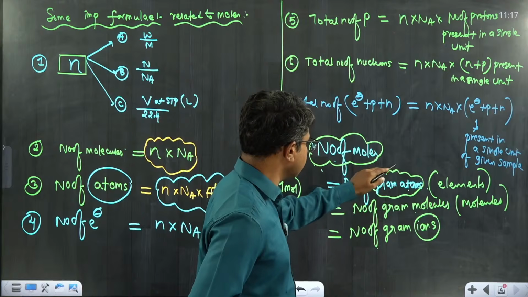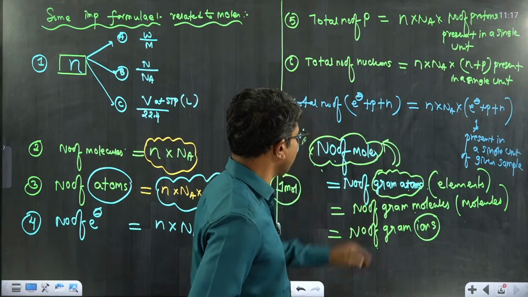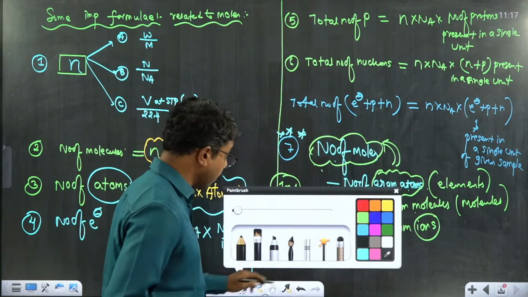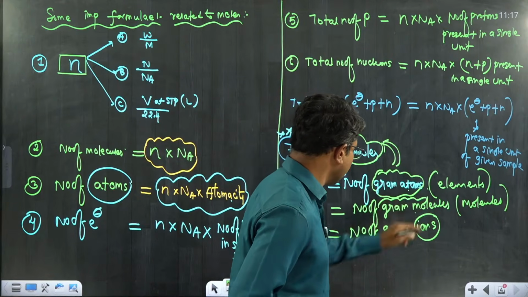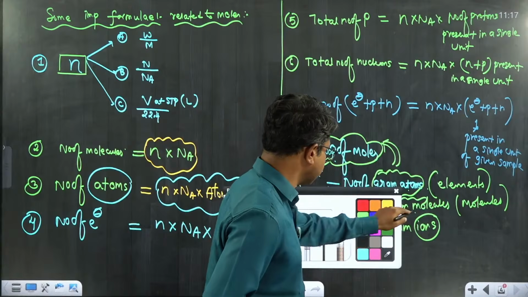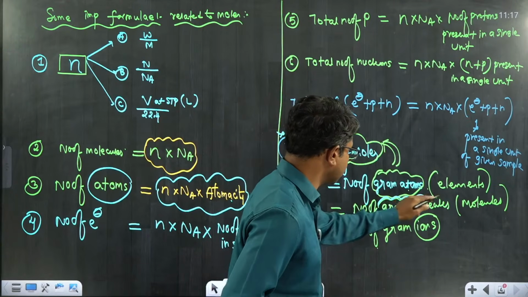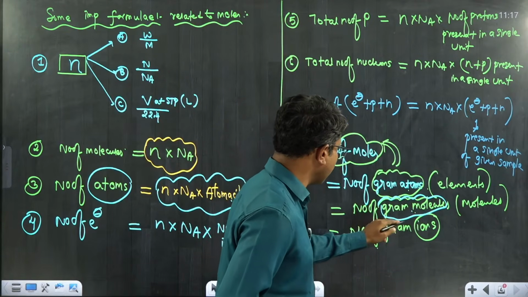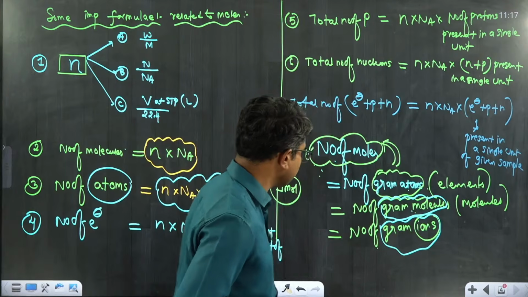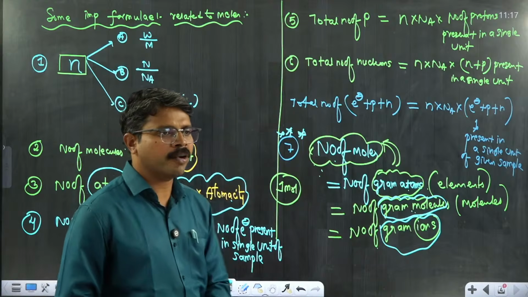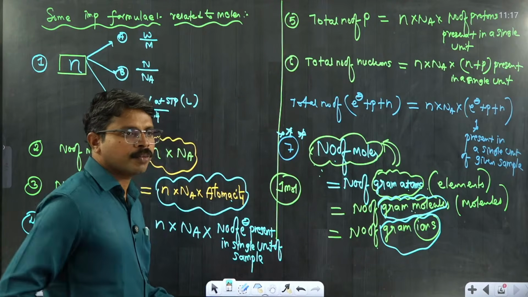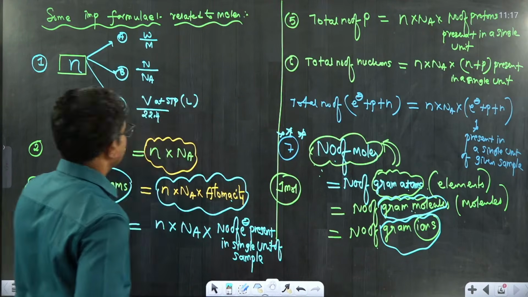Gram atom is collectively representing the number of moles. Even the gram molecule is collectively representing the number of moles itself. If I refer to gram ions, it is used for representing the number of moles. Is this point clear?